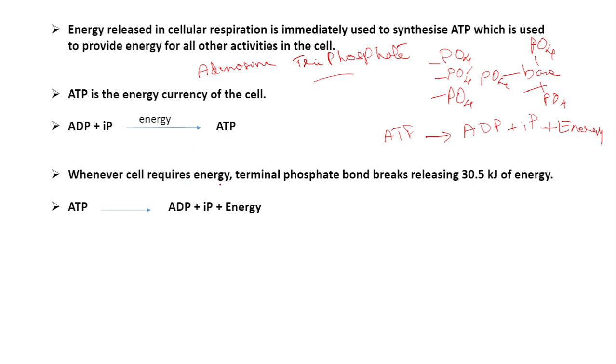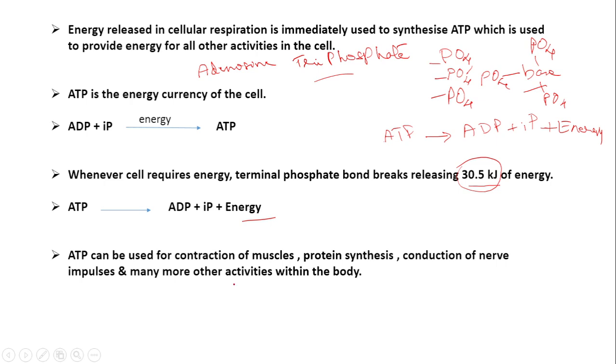And whenever the cell requires energy, this terminal phosphate bond I told you about breaks, releasing 30.5 kilojoules of energy per mole. 1 mole of this will release this much energy, 30.5 kilojoules, which is a huge amount of energy required for the functioning of the cell. So this is the splitting of the ATP molecule into ADP and inorganic phosphate, releasing energy. How much energy is released? 30.5 kilojoules of energy is released.